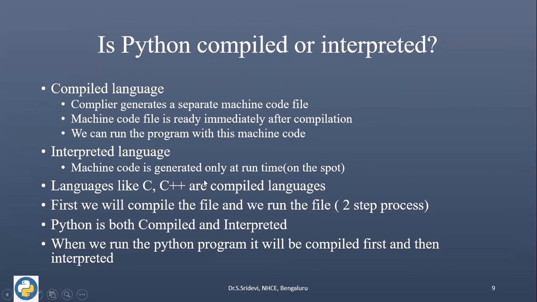In case of an interpreted language, machine code is generated only at runtime, that is, on the spot. Whereas in a compiled language, the machine code is ready as soon as the compilation is over. Languages like C and C++ are compiled languages. First we compile the file, then we run the file. So it has a two-step process. In Python, first we do compilation, where we convert the source code into bytecode. Then the program is interpreted, where bytecode is converted into machine code. So we will say that Python is both compiled as well as interpreted.